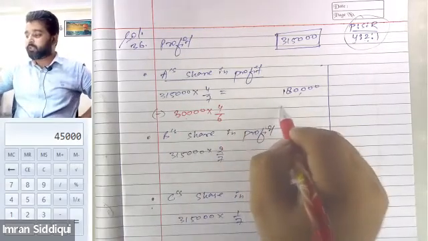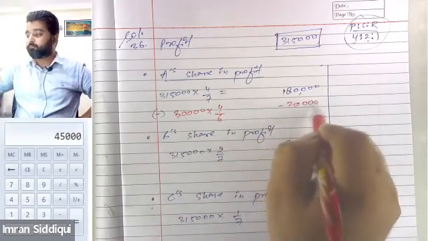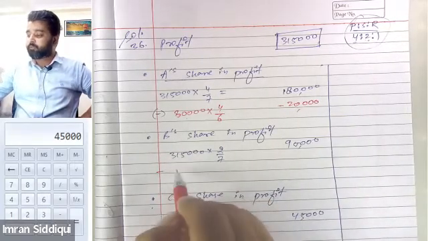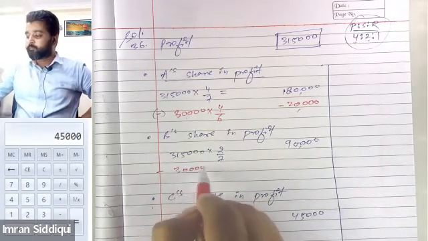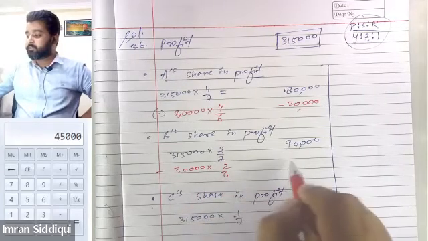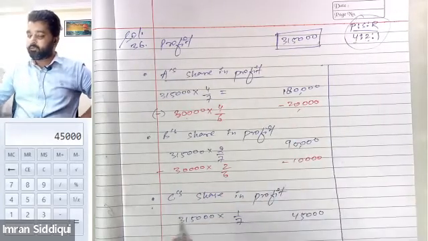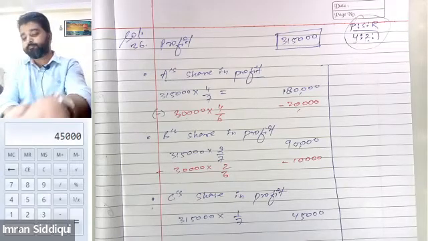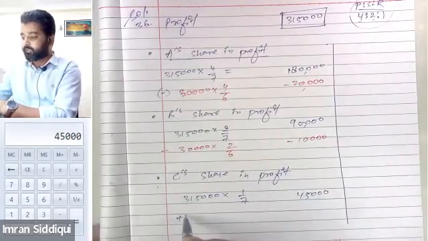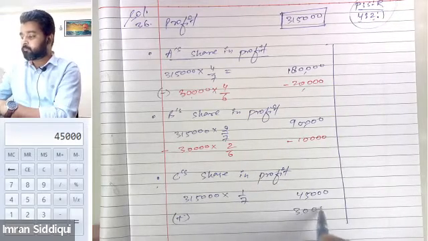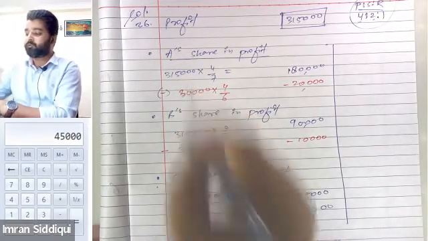So Mr. A will have to bear 20,000 towards the deficiency of Mr. C, and Mr. B will also have to bear 2/6, that means 10,000 towards the loss of C. And then Mr. C will be getting 10,000. So Mr. C will be getting 30,000 from A and B collectively.